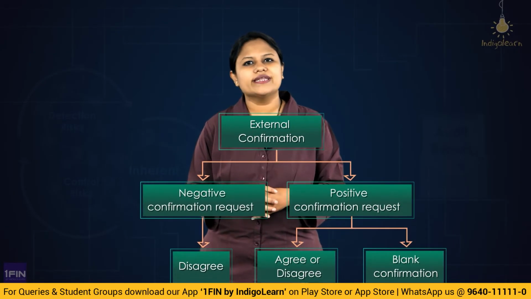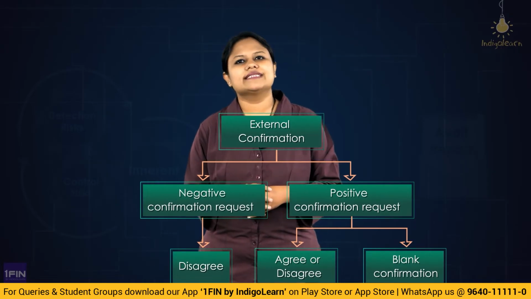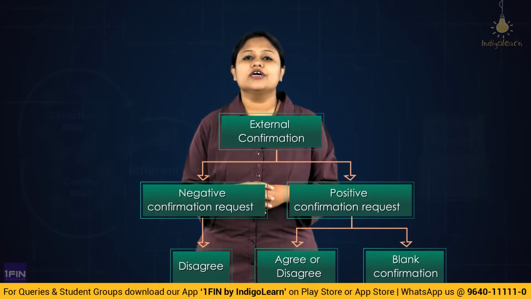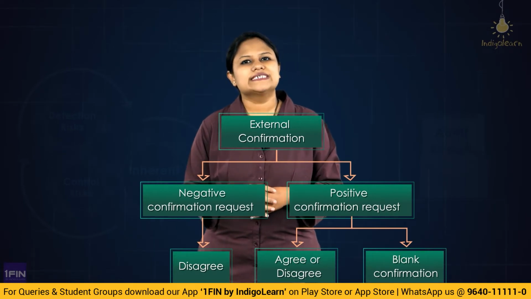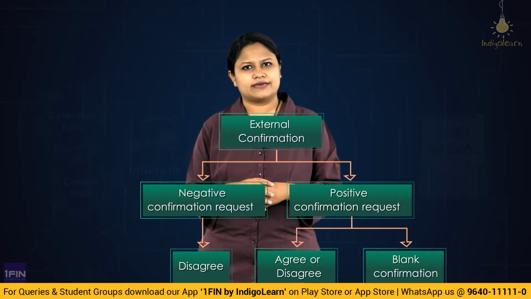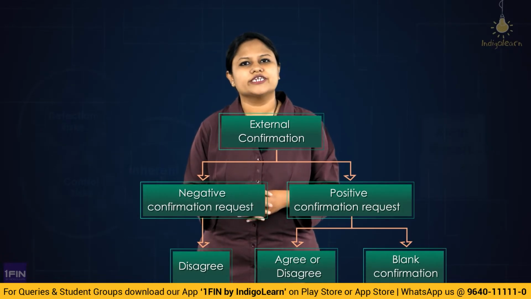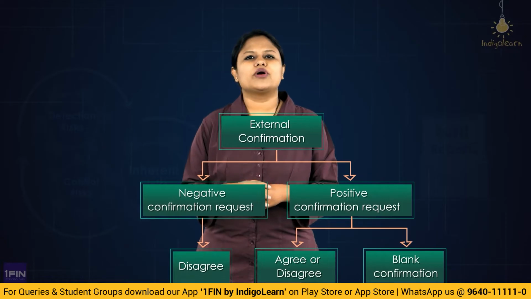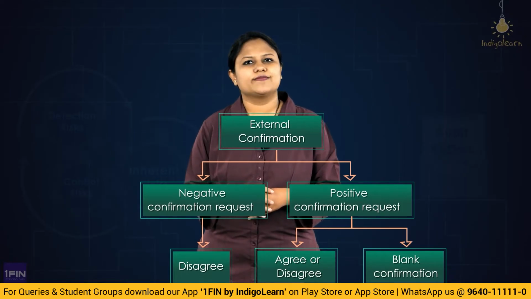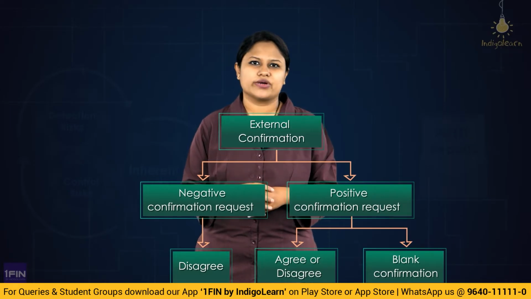We have two types of external confirmation request. One is the positive confirmation, the other is the negative confirmation. Positive confirmation is when the auditor sends a confirmation request and the third party is required to reply whether they agree or whether they disagree. So whatever is the situation, they are supposed to reply back. That is called a positive confirmation request.